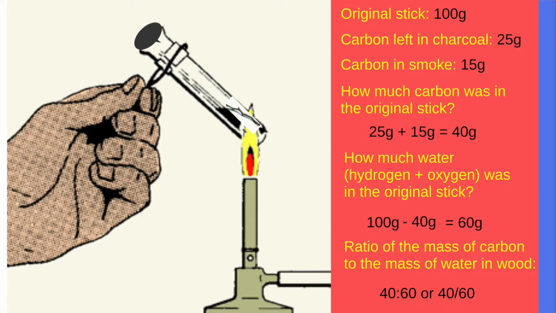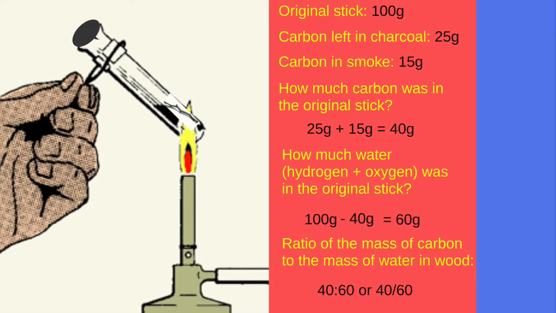Let's compare this to another sample of wood. Say we start out with 35 grams. Through careful measurement, you would find that there are approximately 9 grams of carbon left in the charcoal and creosote, 5 grams left in the smoke, giving you a total of 14 grams of carbon in the original stick. So to calculate how much water was in the original stick, we do 35 minus 14 grams of carbon to give us 21 grams of water. Now let's look at this ratio. That's 14 grams of carbon for every 21 grams of water.